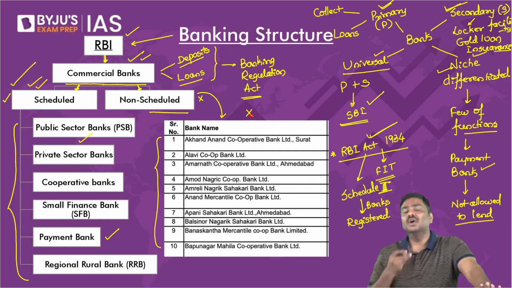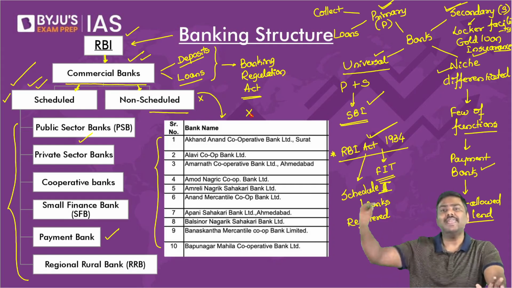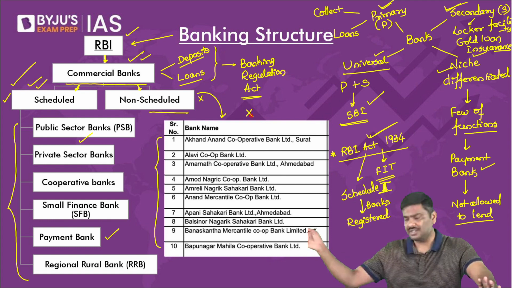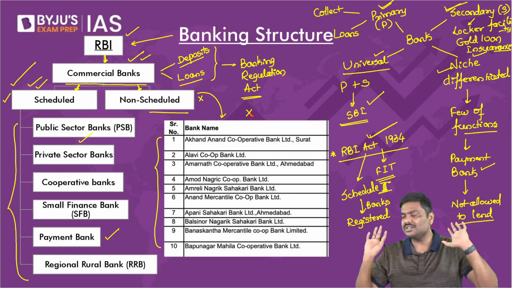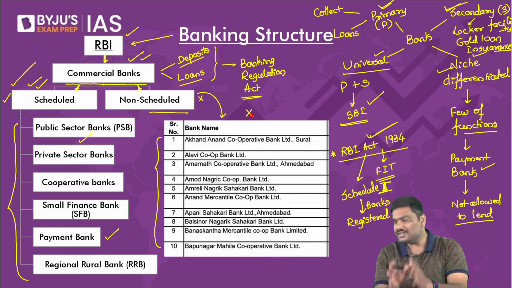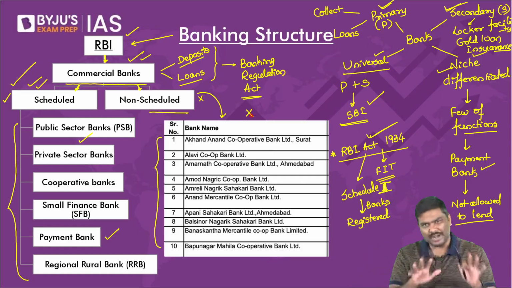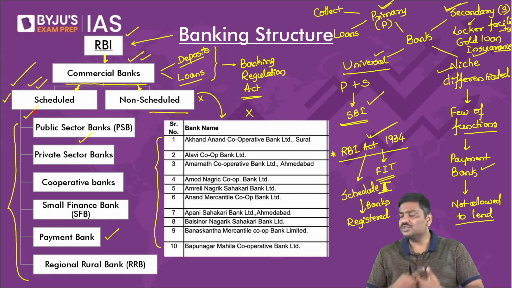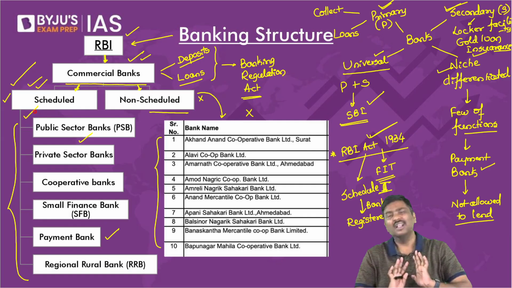Please tell me who plays the most important role in the banking sector in India. Let me see how much is your general knowledge. Forget about economics, I'm just testing your general knowledge. Just make observations regarding scheduled as well as non-scheduled commercial banks. Based on that itself, I'm pretty sure all of you will say, sir, it is the scheduled commercial banks which control most of the banking in India.